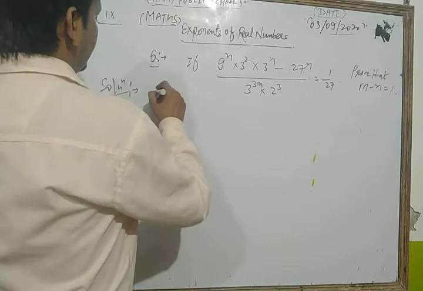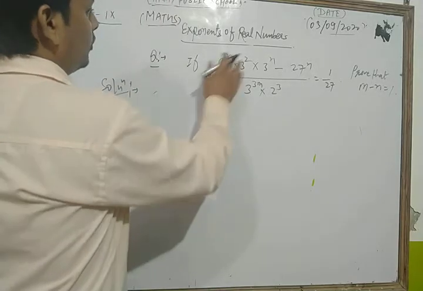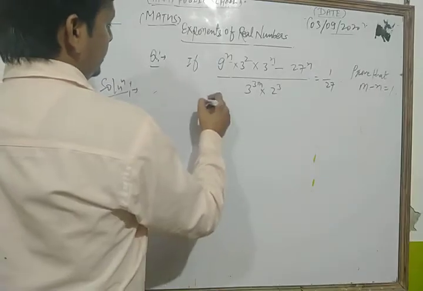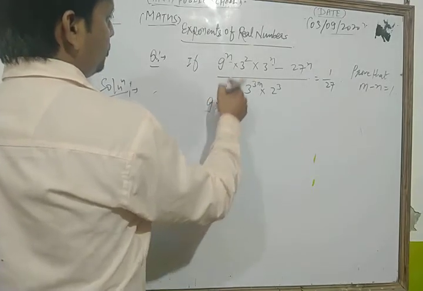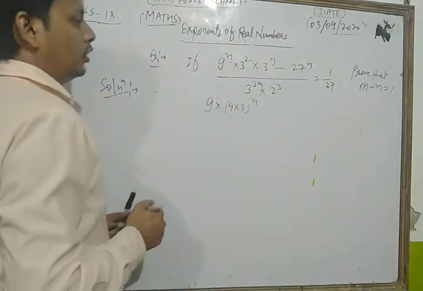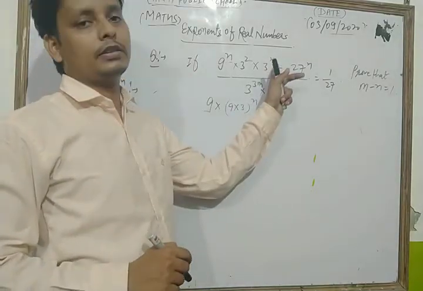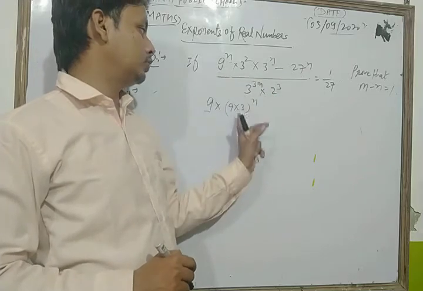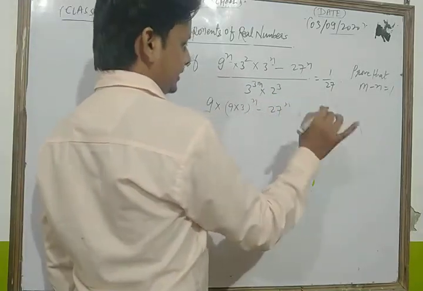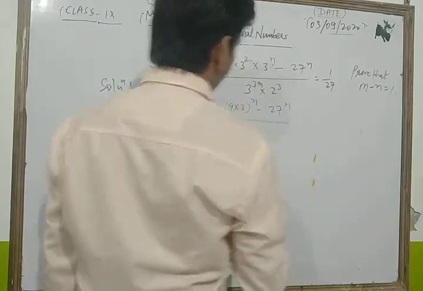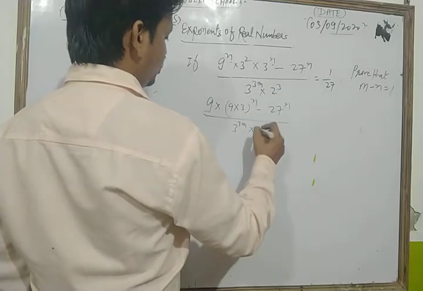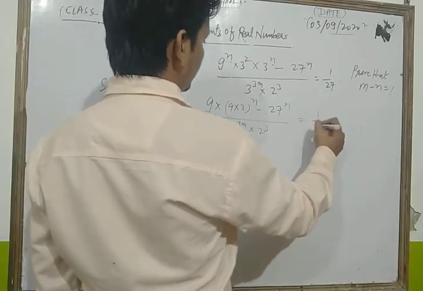Dear student, first of all, we apply the laws of exponent. Here the power is the same, so we can write 3 into 3 as 9 into 3 to the power n, because if the powers are the same, we can write 9 into 3 to the whole power n. Now we write 27 to the power n as it is. In the denominator we write 3 to the power 3m, and we write 2 to the power 3 as it is, equal to 1 upon 27.